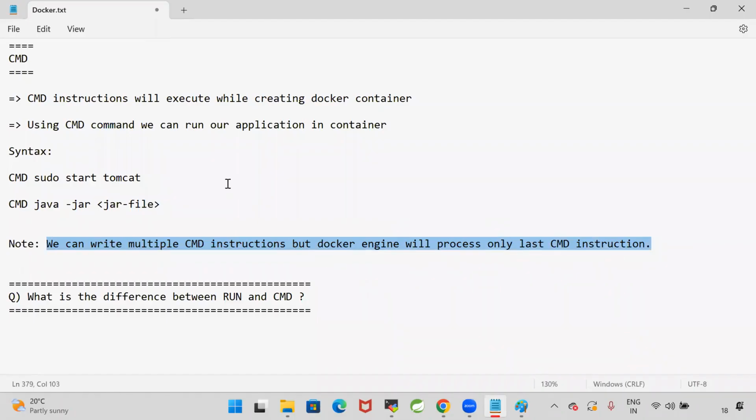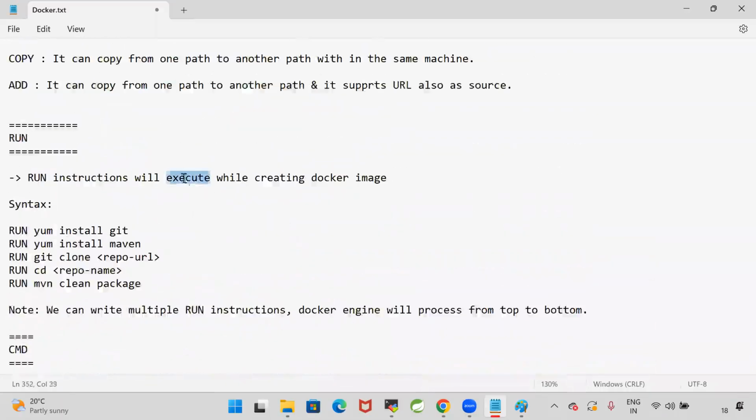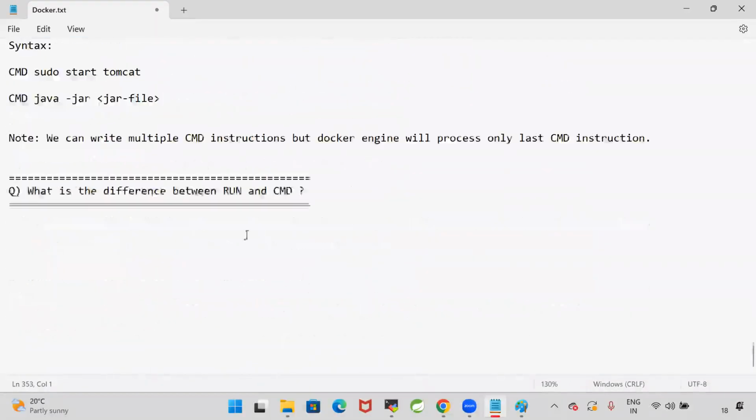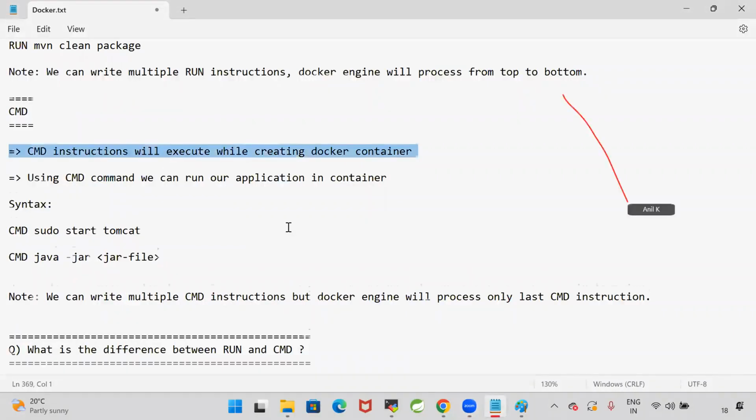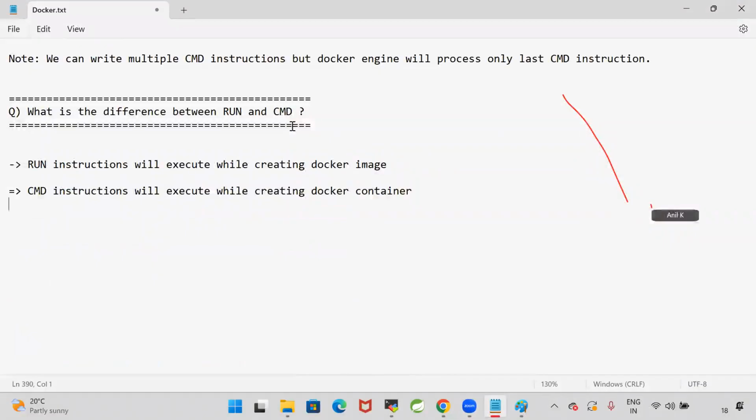Are you guys able to understand what is the difference between run and CMD in the Docker file? Is this clear? Please respond in the chat box. Very, very important topic and interesting topic.